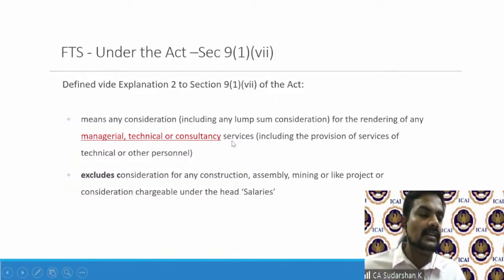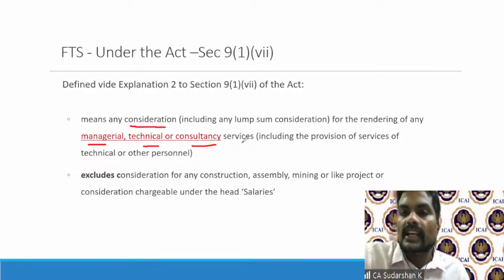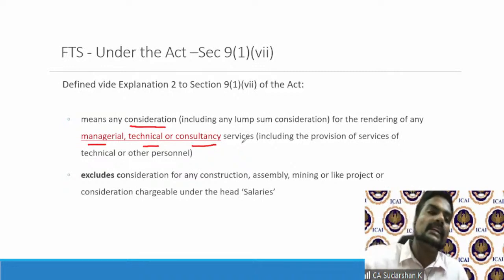For example, if you see Explanation 2 to Section 9(1)(vii), FTS, fees for technical services, means any consideration for the rendering of any managerial, technical, or consultancy services. So it can be any managerial services, technical services, or consulting services. So any non-resident providing managerial, technical, or consulting services, then it will become deemed to accrue in India.